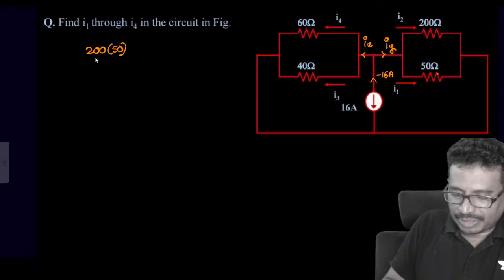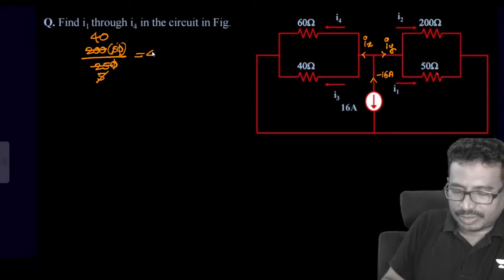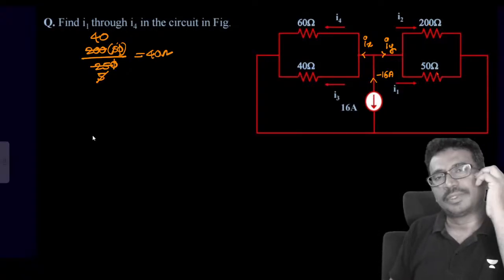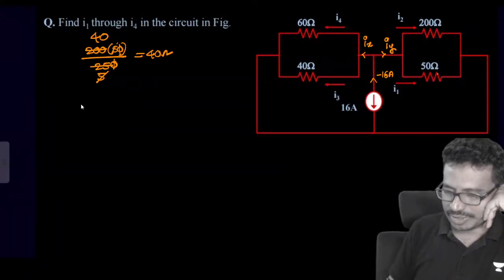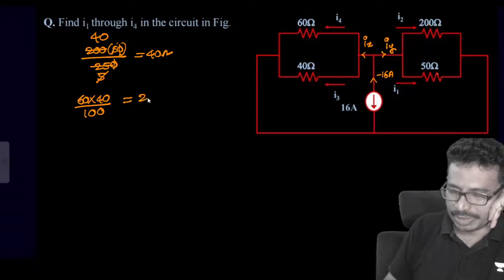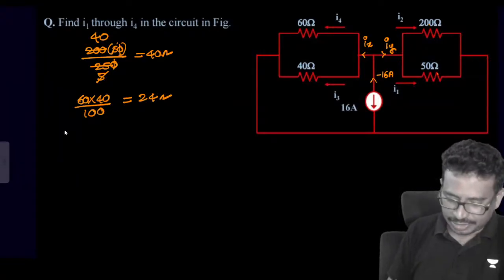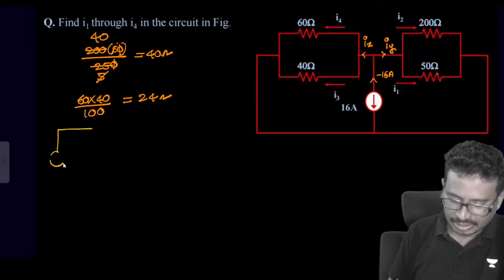How much is value terminal? 200 into 50 by 250. So this is 5 now, 5 into 40, which will be equal to 40. Next, this one. Next one. 60 into 40 by how much now? 100. So this value which will be 24. Now I will redraw this part of the circuit now. So yeah, I can take the current upwards minus 60 I can consider now.